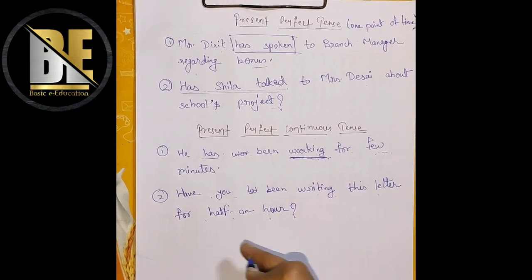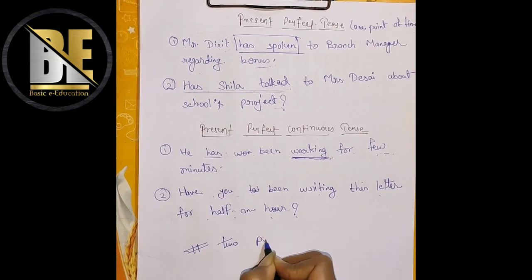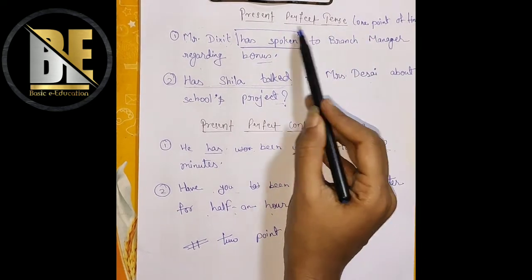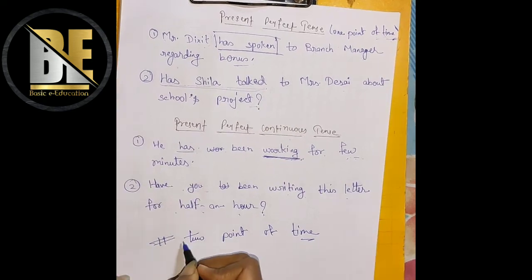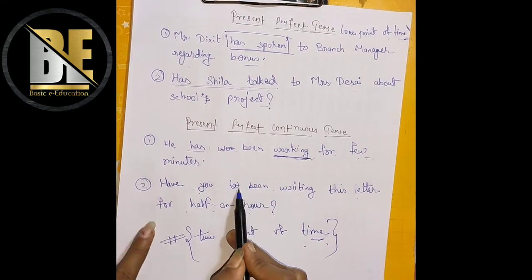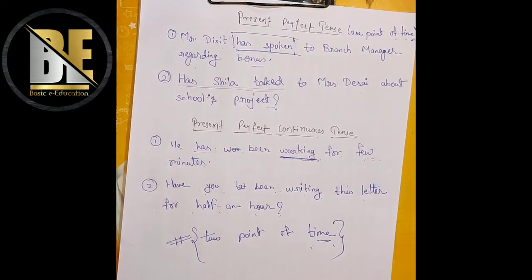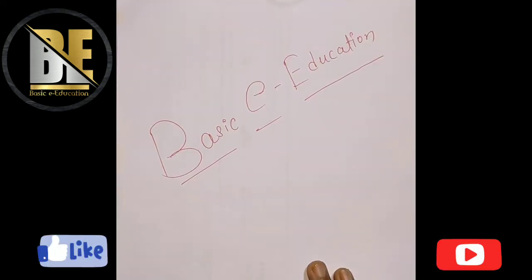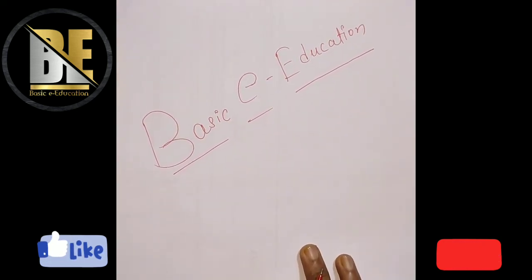It has 2 points of time. In this video, for present perfect tense, I have told you 1 point of time, that means the action has finished. And present perfect continuous tense has 2 points of time, that means some part of the work has been started in the past, the previous time, and some part of the work is still going on. That's why it's 2 points of time. This much was for today only, and the later part we are going to discuss in our next video.